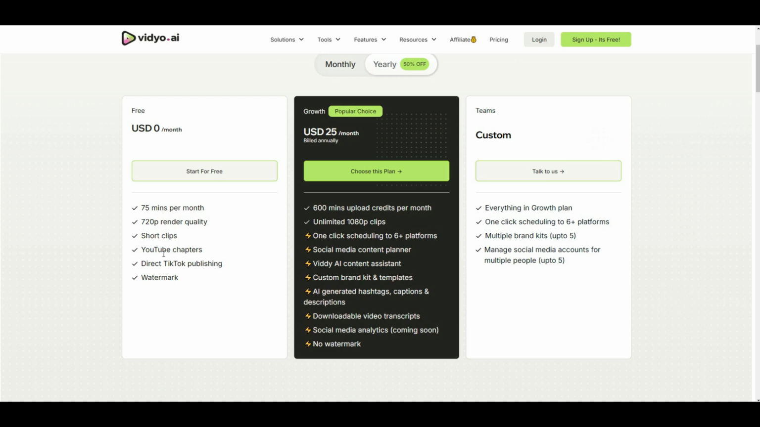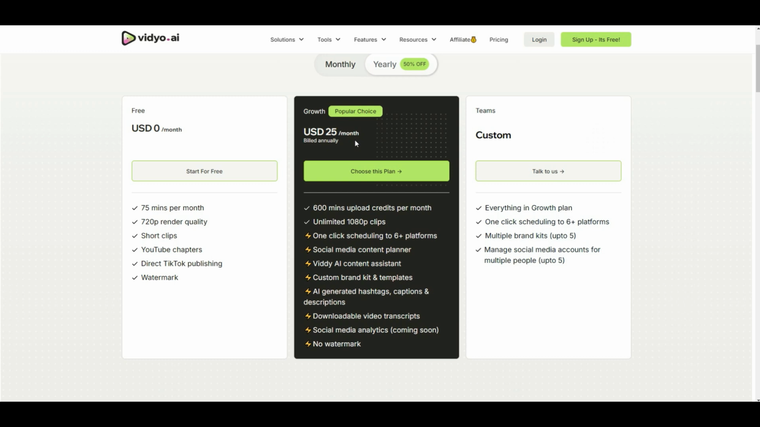YouTube chapter creation, direct publishing to TikTok, a watermark on videos. This plan is perfect for beginners who want to explore the platform without committing to a paid plan. Growth Plan, which is the most popular for those looking to level up. The Growth Plan is just $25 per month.